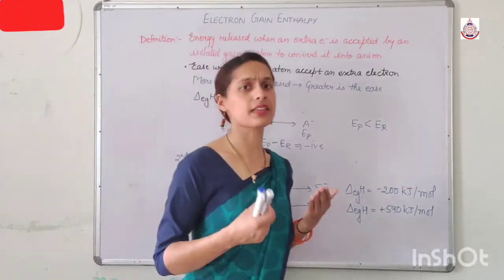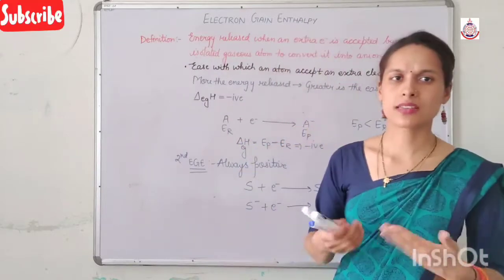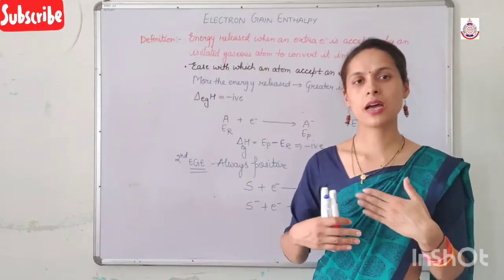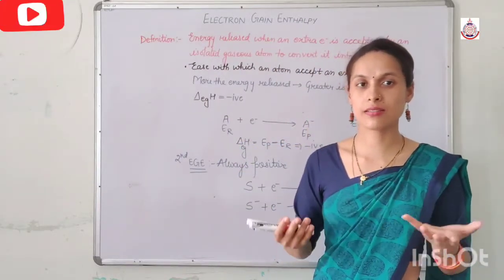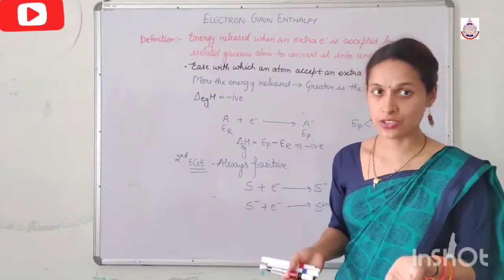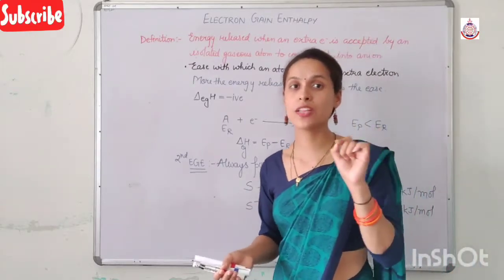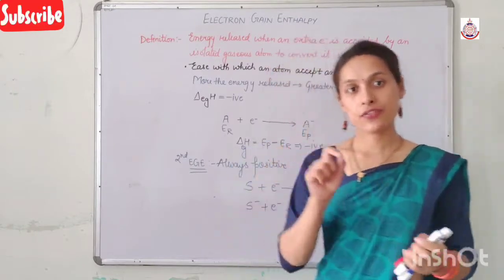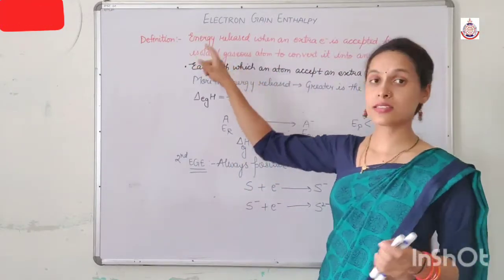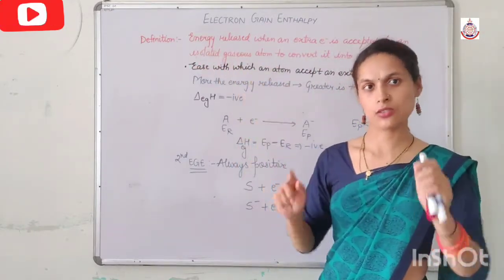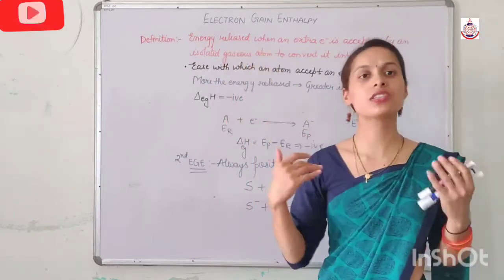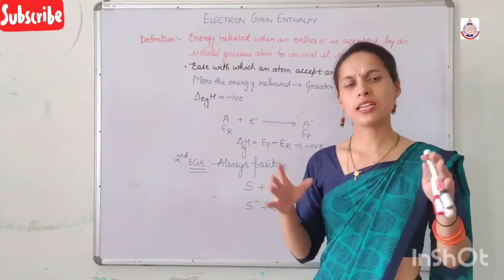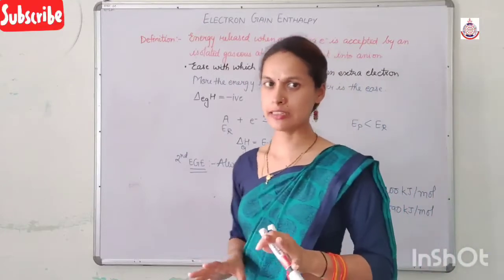And what do we mean by successive electron gain enthalpy? Successive electron gain enthalpy means the amount of the energy change. If you are asked what is electron gain enthalpy, you will say the amount of energy released. Clear? Because generally we are talking about the first electron gain enthalpy.